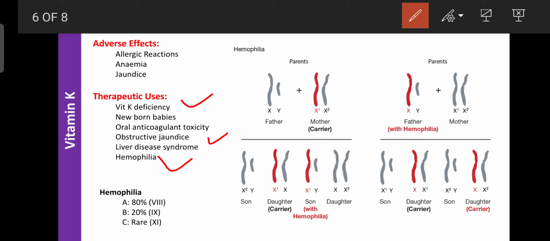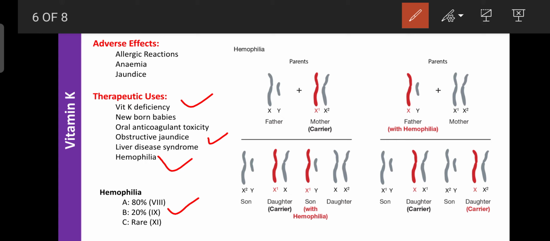If there is a deficiency of factor 8, then the person suffers from hemophilia, known as hemophilia A. About 80% of hemophilic patients suffer from hemophilia A. And 20% of hemophilic patients suffer from hemophilia B, which occurs due to deficiency of factor 9.